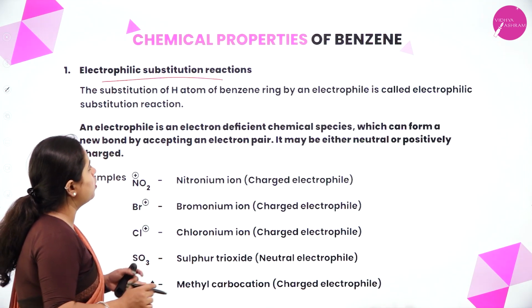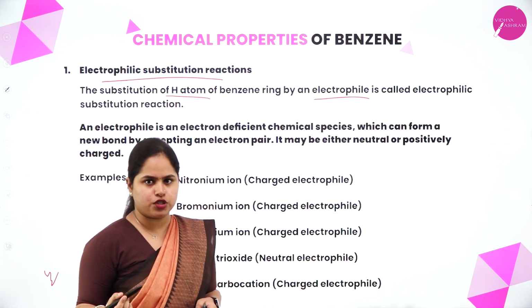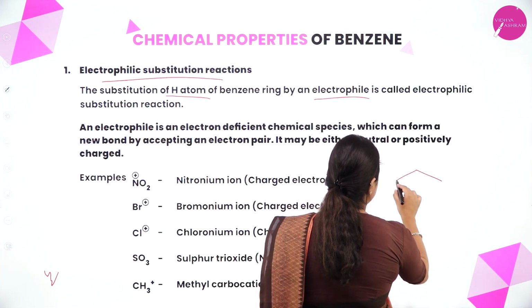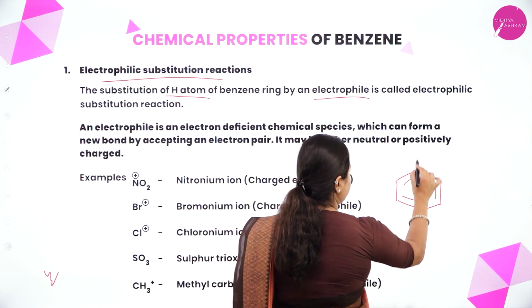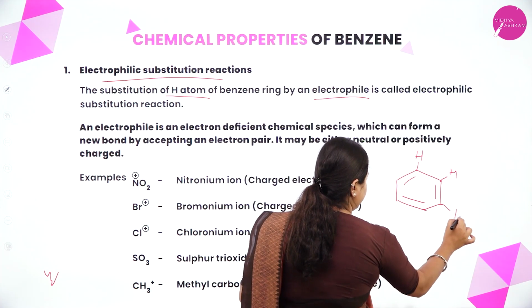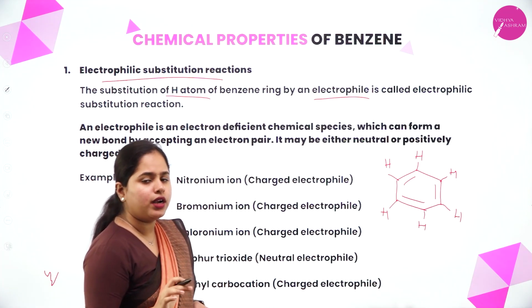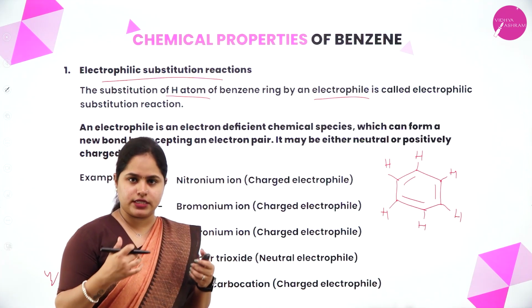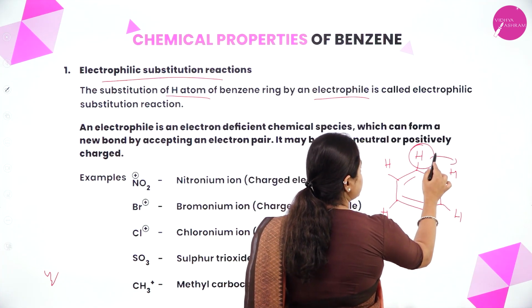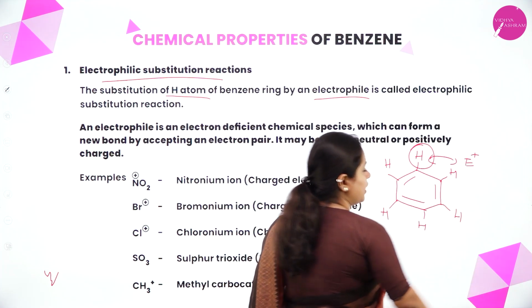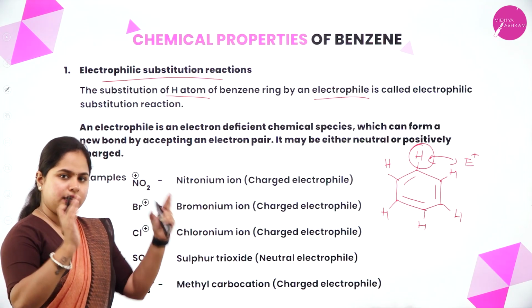So the substitution of a hydrogen atom of the benzene ring by an electrophile is called electrophilic substitution reaction. We know the structure of benzene that we have already studied. Alternate double bonds you are having, and in each of these carbon atoms you have one hydrogen atom each, right? So this is C6H6. So what happens here is in electrophilic substitution reaction, a hydrogen atom of this benzene will be replaced by an electrophile, right? Hydrogen atom will be substituted by an electrophile.